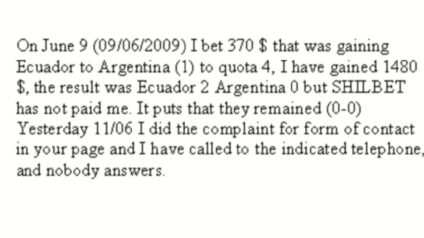This week I have an interesting complaint and investigation against Shilbet. On June 10th there was a soccer match between Ecuador and Argentina, and a player filed a complaint here. You can tell he's not an English speaker, but the gist of his complaint is that he bet $370 on Ecuador to win the game at odds of 4.0. Ecuador won the game 2-0, and his wager was later graded as a loss.